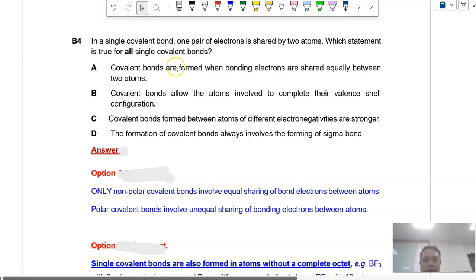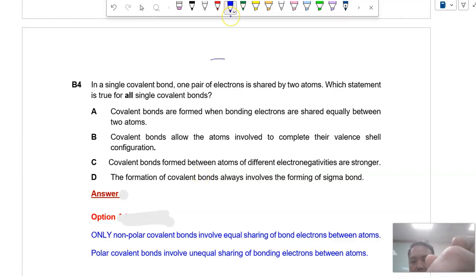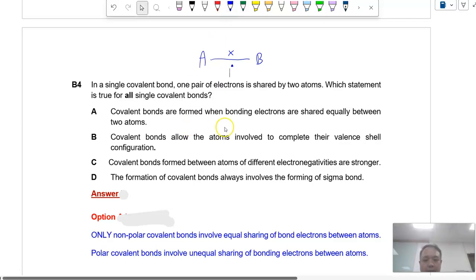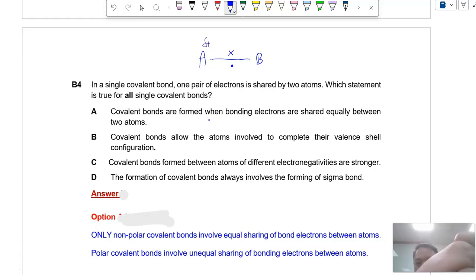In B4, in a single covalent bond, one pair of electrons is shared by two atoms. Which statement is true for all single covalent bonds? So what this statement is trying to say is that in a bond between A and B, I have a dot and a cross, a shared pair of electrons. So, covalent bonds are formed when bonding electrons are shared equally between two atoms. Is this true for all single covalent bonds? You do remember, right, we do have delta plus, delta minus. When I write delta plus, delta minus, what does it mean? It means that these electrons are closer to B than A. So is it that electrons are shared equally?